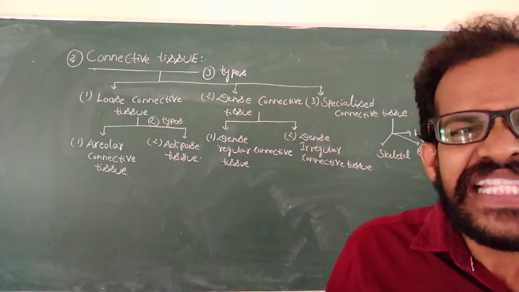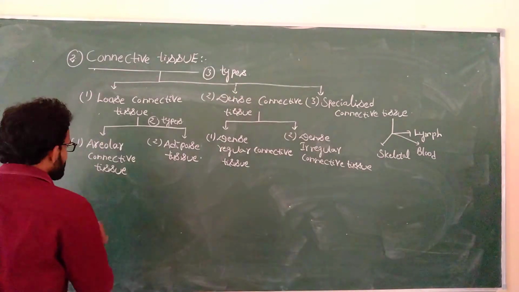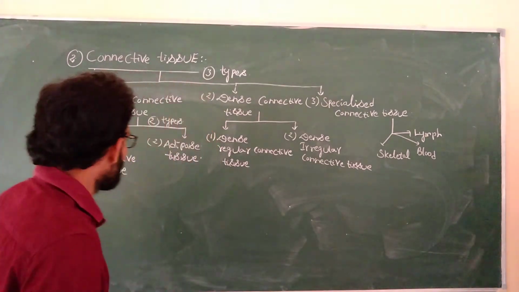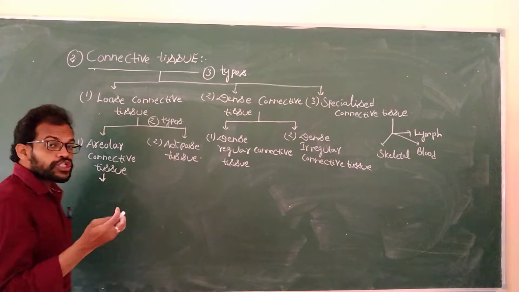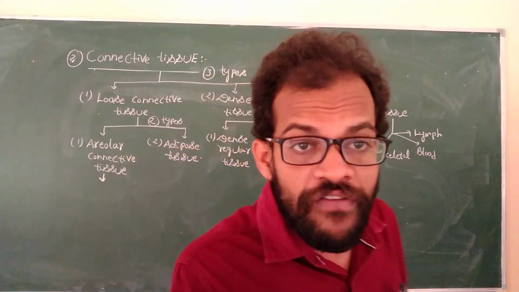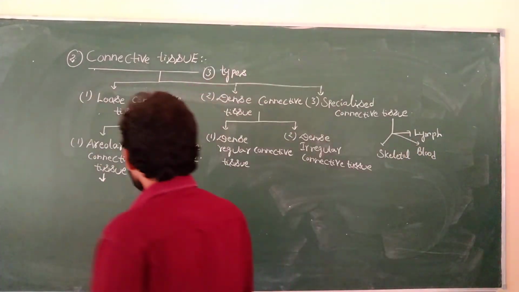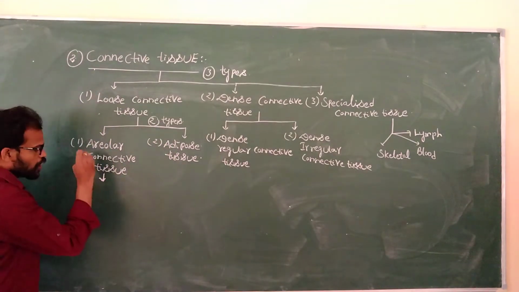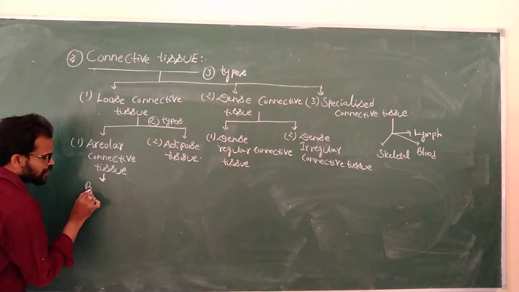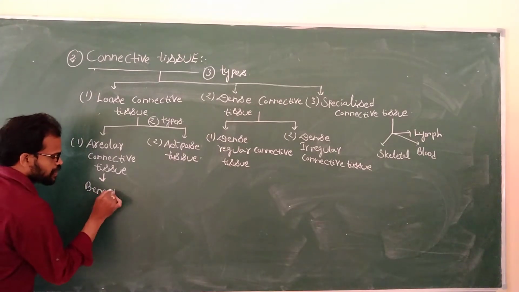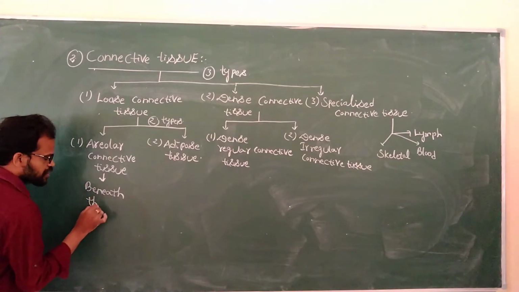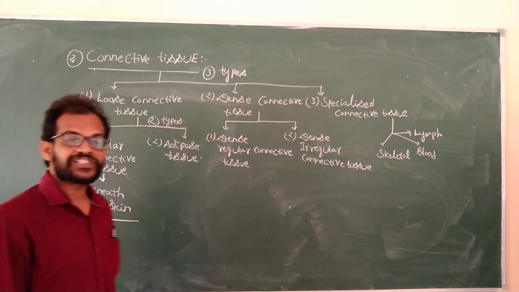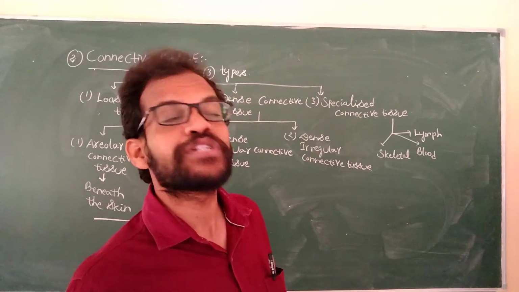It is located beneath the skin. It is the supporting network of the epithelium tissue.